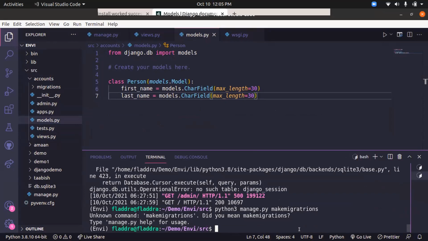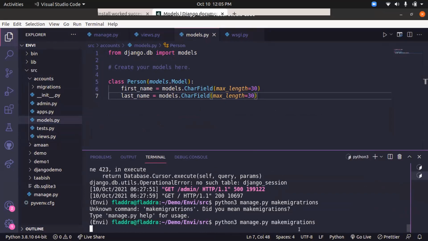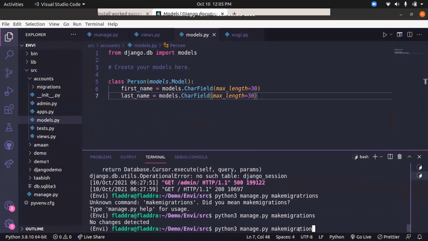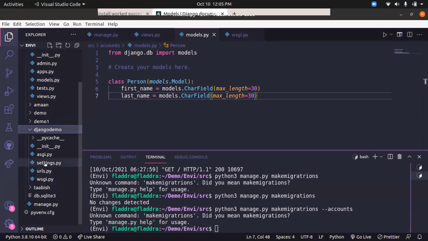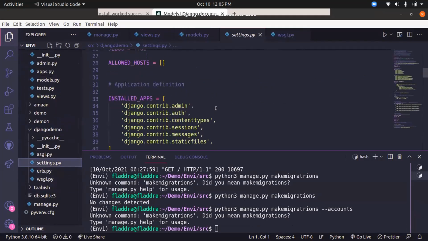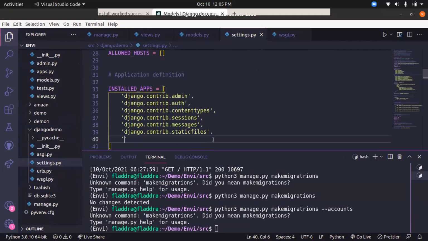So makemigrations. Yeah, that's great. And then, oh, why no changes detected? Okay, let's do it. Yeah, so I need to make changes in the root file. This will be gone through by Tabish, but I'll just show you all.